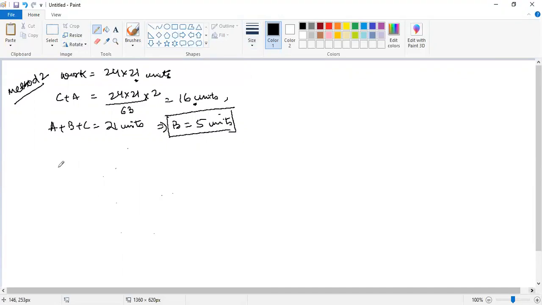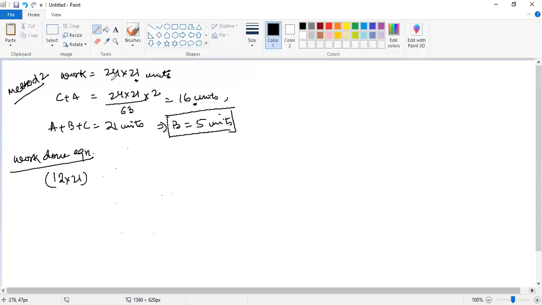Okay. Now concentrate on the work done equation. मेरा वर्क डन पे फोकस करो. पहले 12 दिन कितना काम हो रहा है? 12 into 21. I hope you understand that. ठीक है?